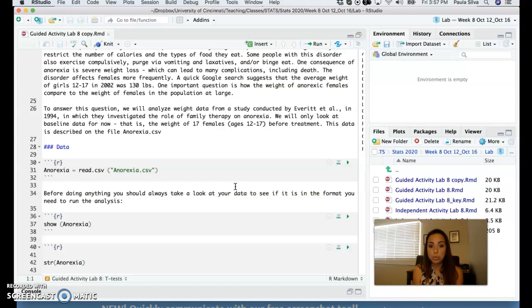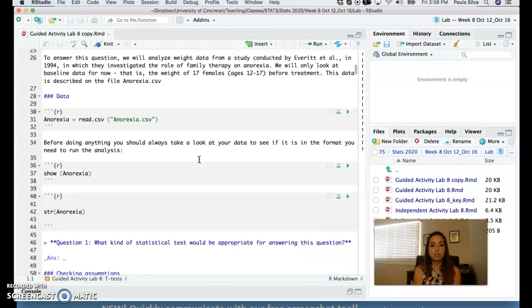A quick Google search suggests that the average weight of girls between 12 and 17 in 2002 was 130 pounds. One important question is how the weight of anorexic females compares to the weight of females in the population at large. How much of a difference is there?